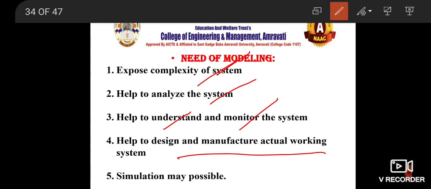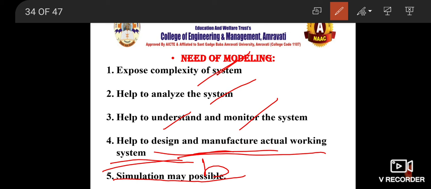It helps to design and manufacture the actual system. Why are we doing all this? Because we want to design a system, put it into application and use, and manufacture it. For any kind of system that you have to manufacture, modeling is required because it helps in designing and manufacturing. Simulation may be possible.